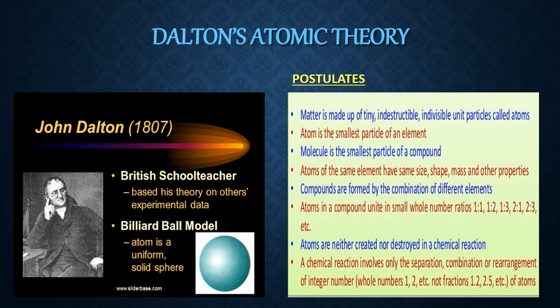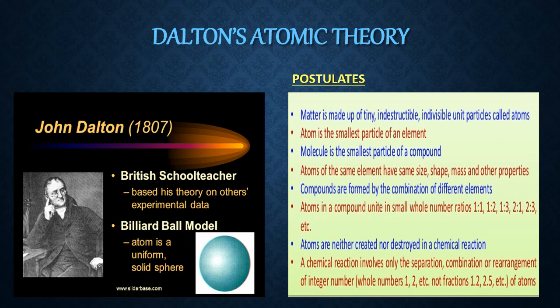If a single atom is there, it is an element or a molecule of an element. So for the formation of a compound, we require a minimum of 2 atoms. If 2 or more combine under some conditions in a definite ratio, they are called compounds. Next postulate.